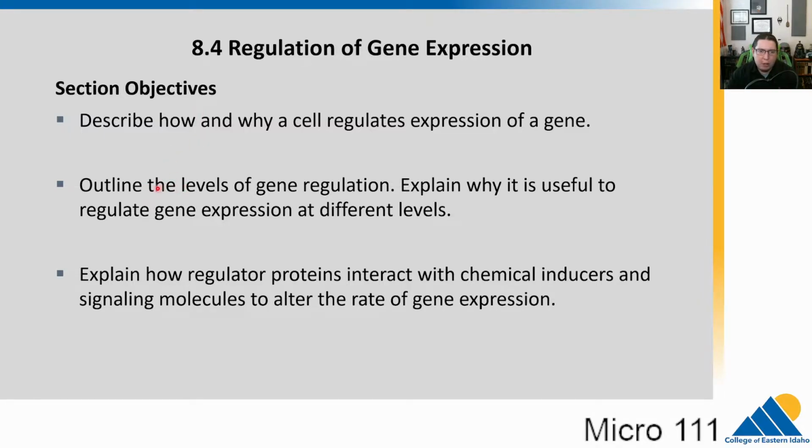We'll talk a little bit briefly about the levels of gene regulation and explain why it's useful to regulate gene expression at different levels. And then we'll talk about some regulator proteins that interact with chemical signals to change the rate of gene expression.